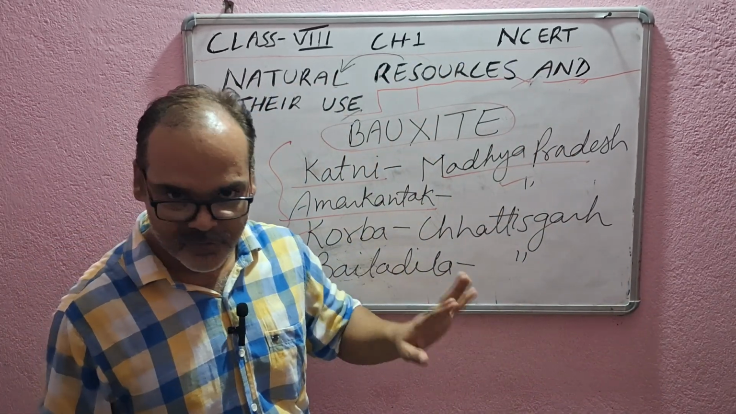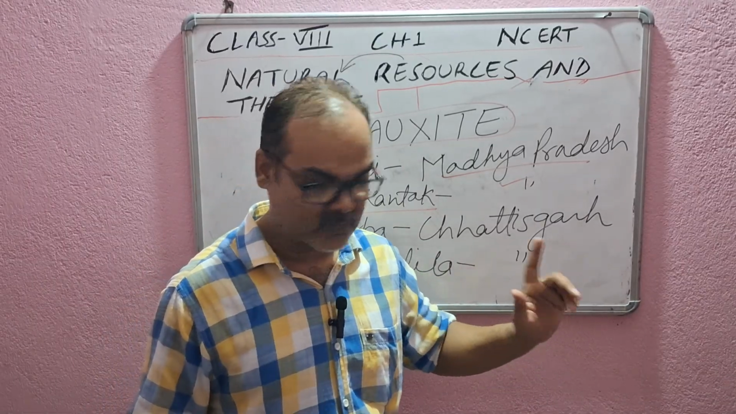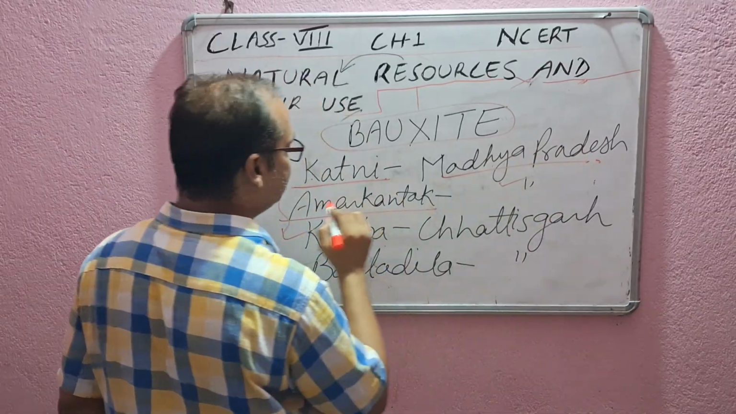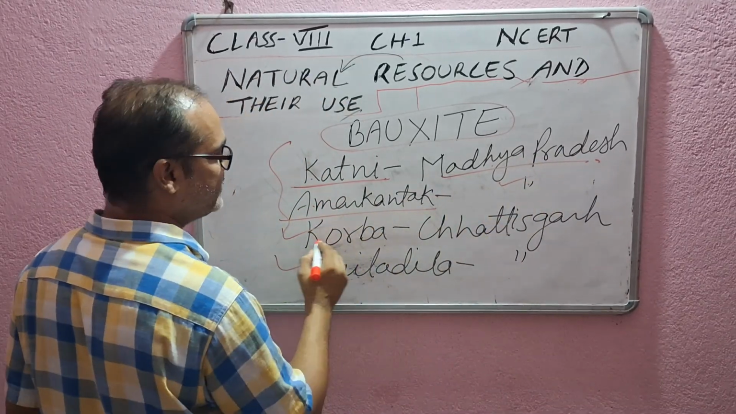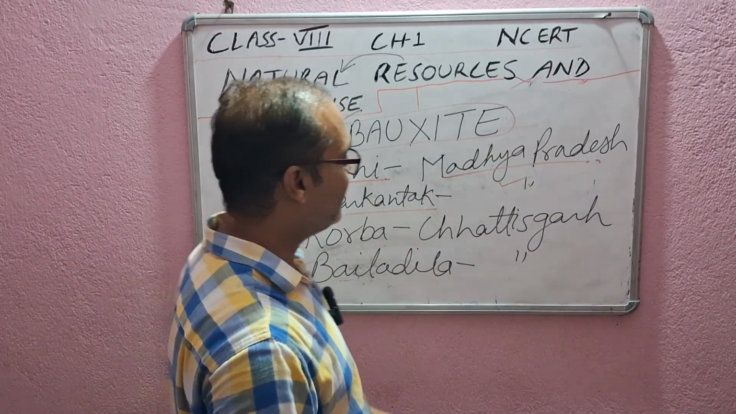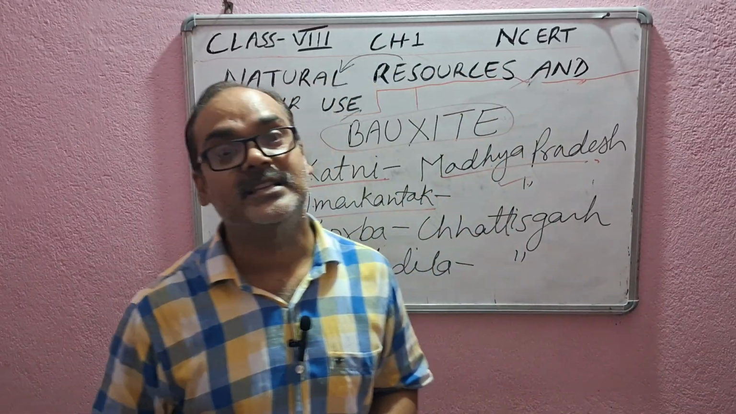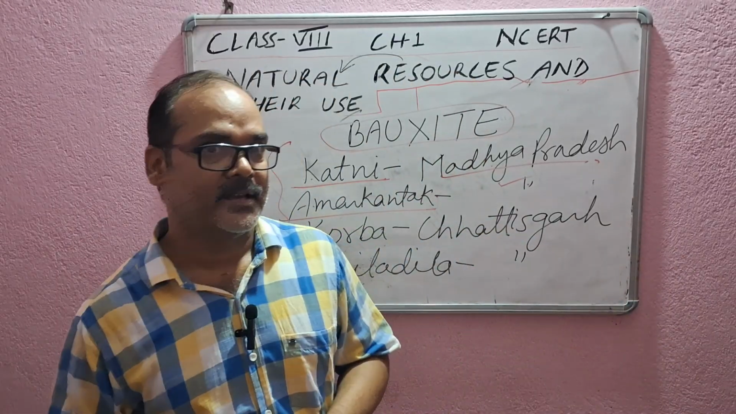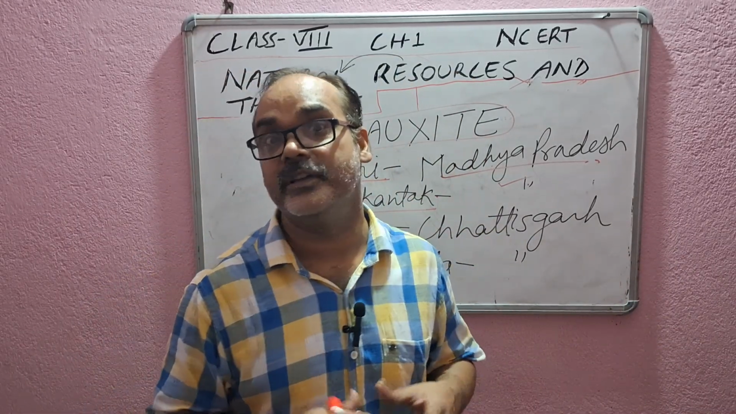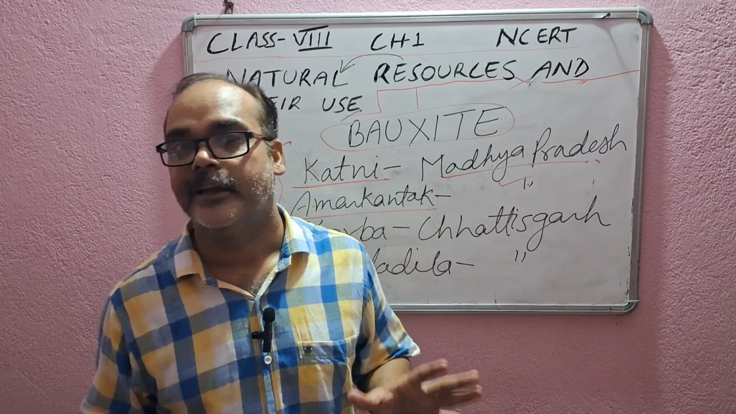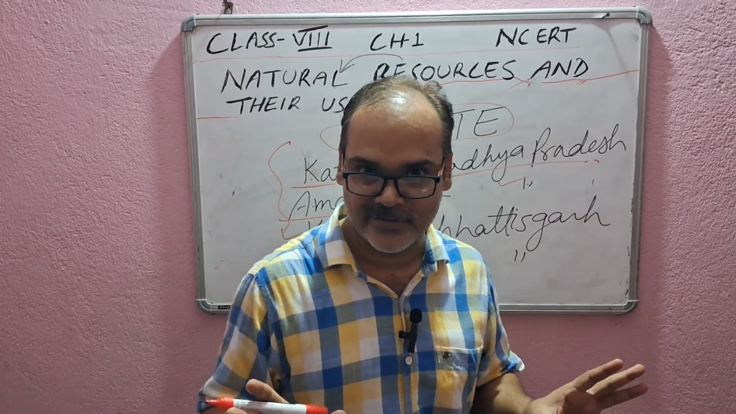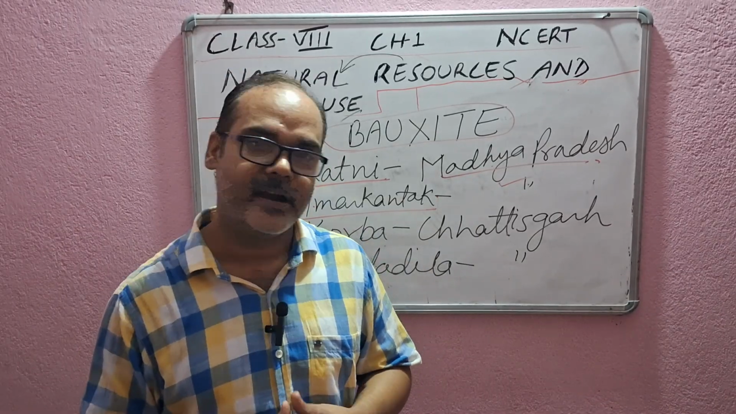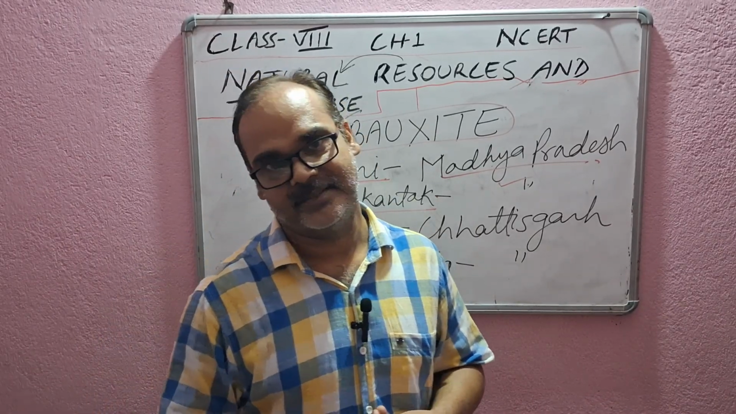So you got it. I think you have memorized. Have you noted down? Please note down. Okay, fine. So once again, I'm repeating. Katni, in Madhya Pradesh. Amarkantak in Madhya Pradesh. Korba in Chhattisgarh and Baladila also in Chhattisgarh. So these are the important non-renewable resources which are found in different parts of India. It means in different states. Is that clear? So please try to memorize it and you will get positive results.